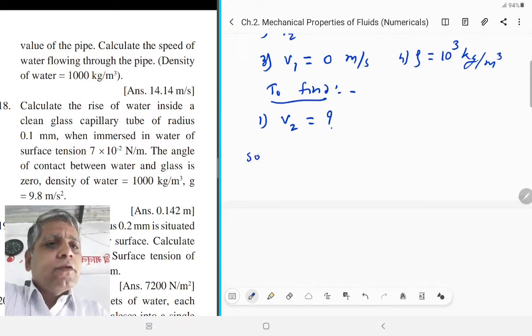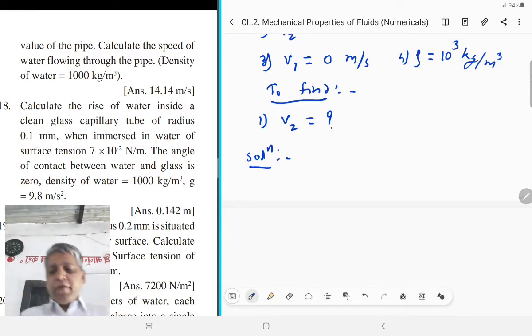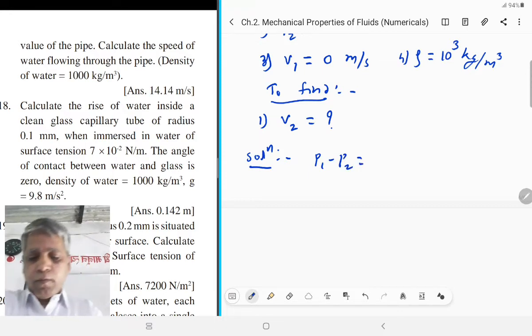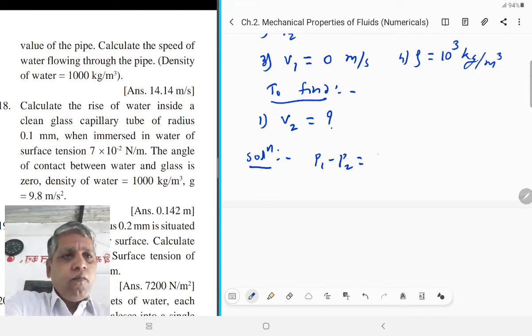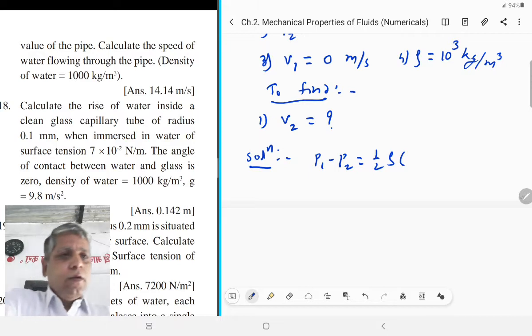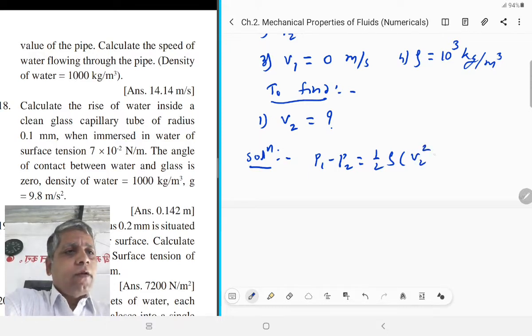For that purpose, the expression for the change in pressure, that is P1 minus P2 is equal to half into rho into bracket V2 square minus V1 square.